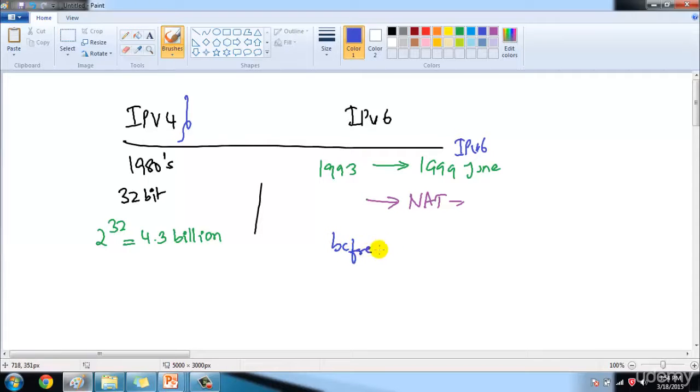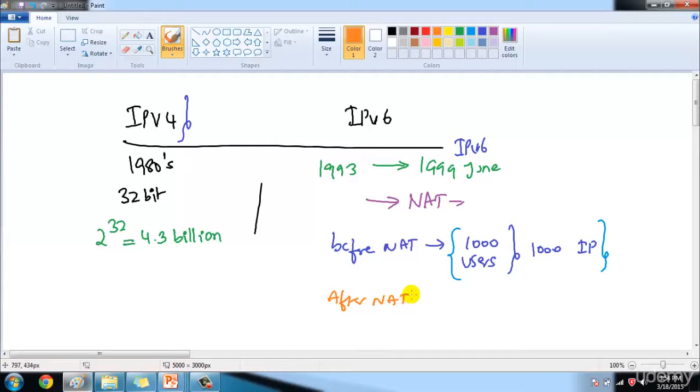Now, before NAT: if I have 1000 users who want to go to the internet, we need 1000 IP addresses, which means each and every device has to be given a unique address, and you cannot repeat the same address. Every user requires one separate IP address. But after the introduction of NAT, more than 60,000 users can go to the internet with only one single IP address. Because of NAT, we are still surviving with IP version 4.